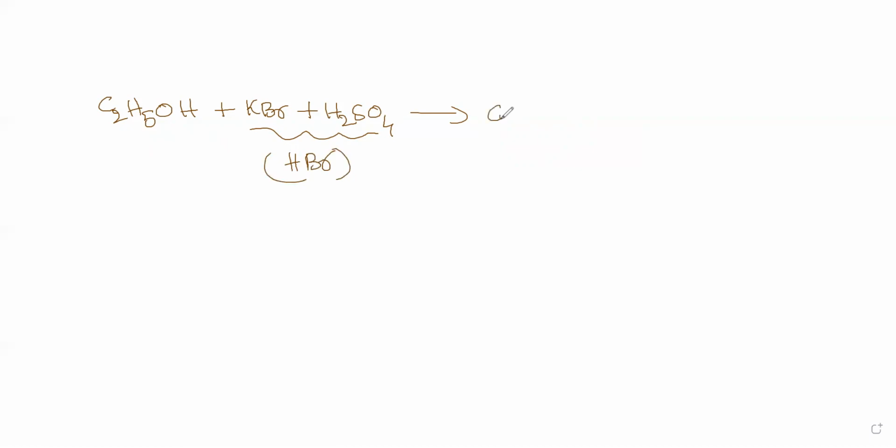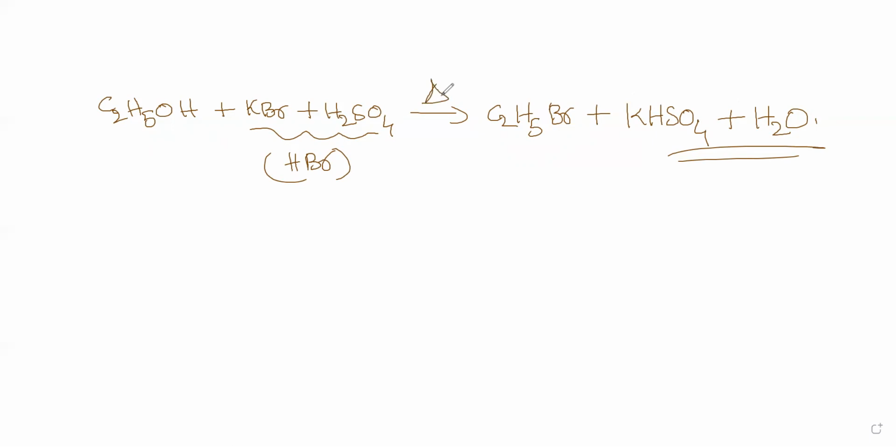So I get C2H5Br plus KHSO4 plus water. This is the required reaction. We have to heat a little bit.